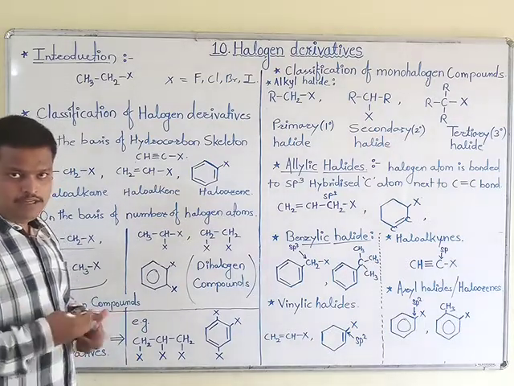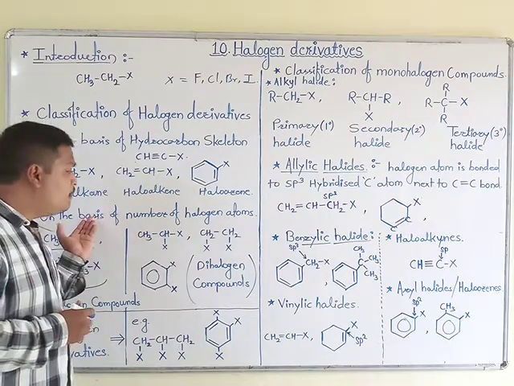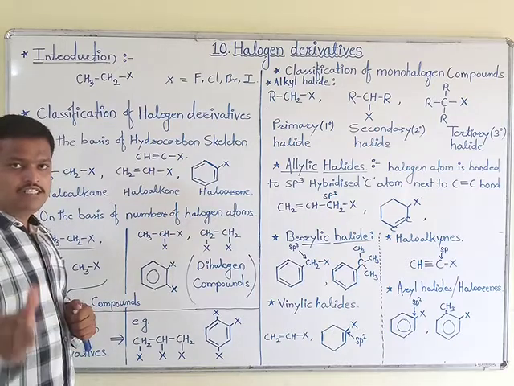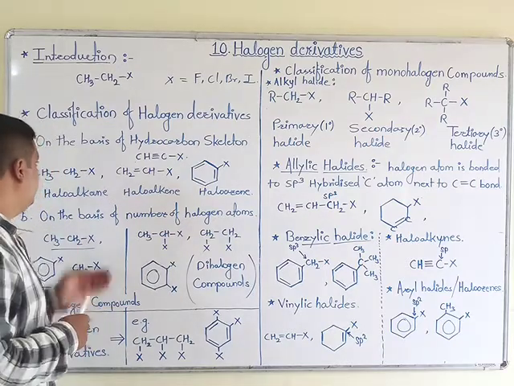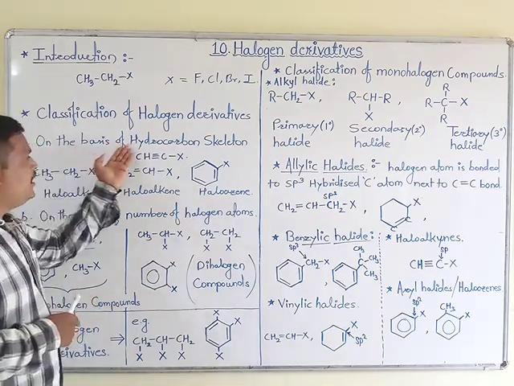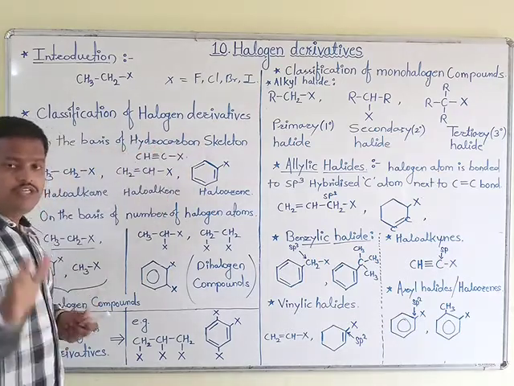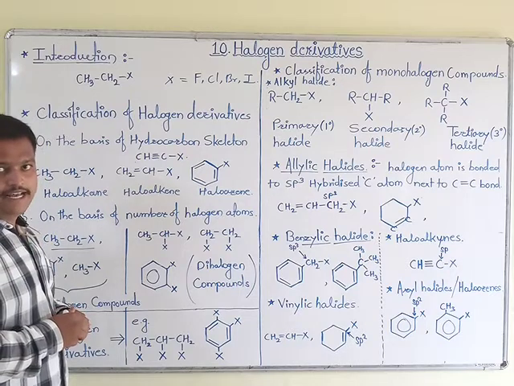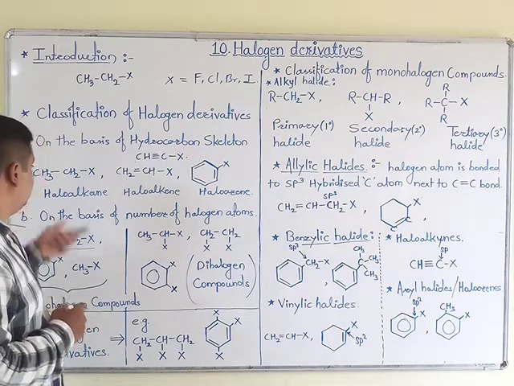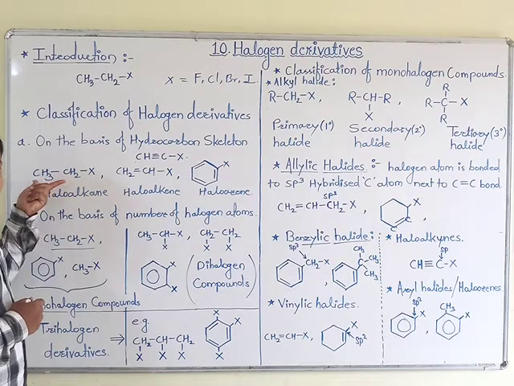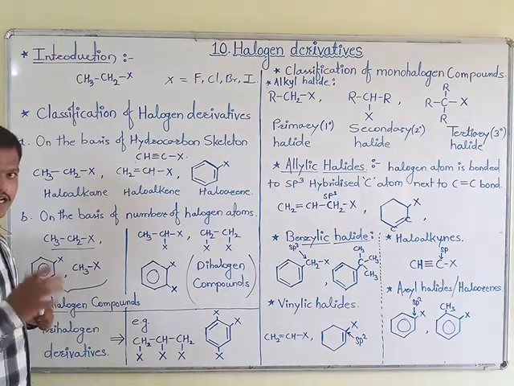Means when the number of halogen atoms is more than one, at that time they may be categorized in a different format. We will see in detail. First, on the basis of the hydrocarbon skeleton to which the halogen atom is attached. First of all, consider this example which is generated from an open chain compound of alkane.